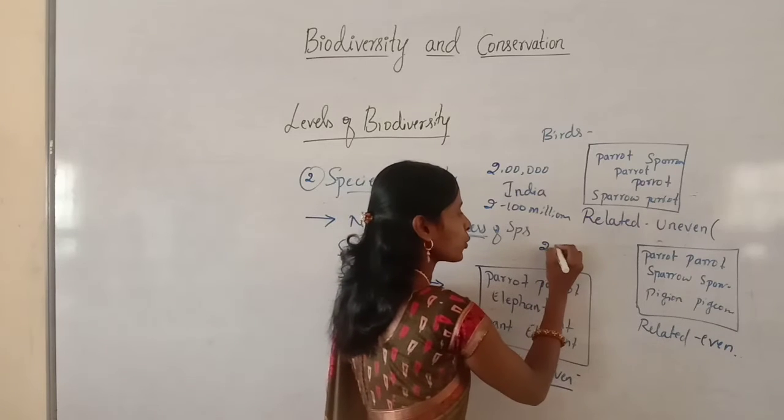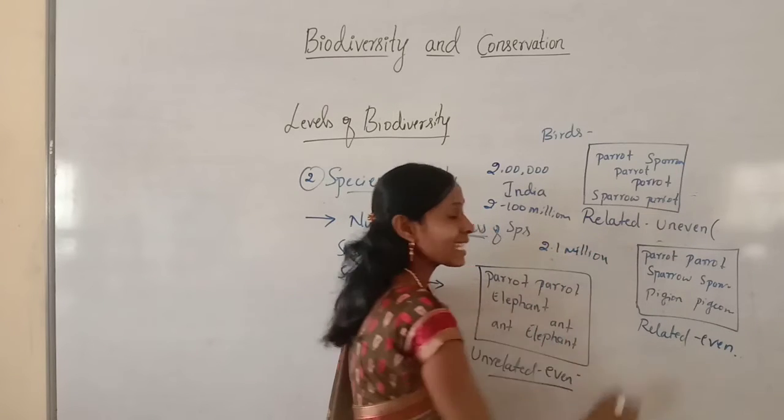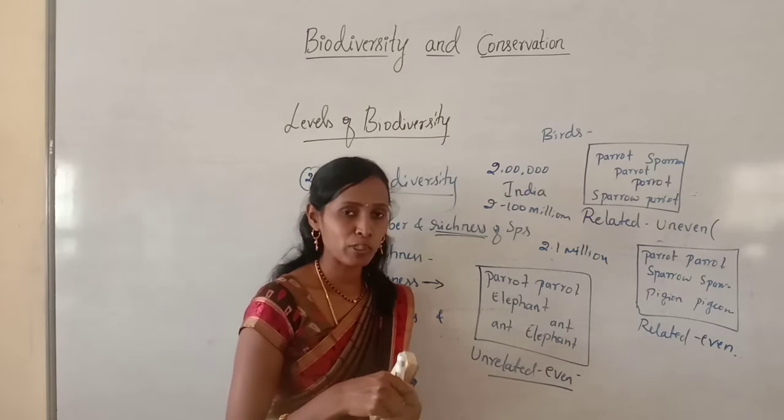Out of these, only 2.1 million species have been described and given scientific names so far.